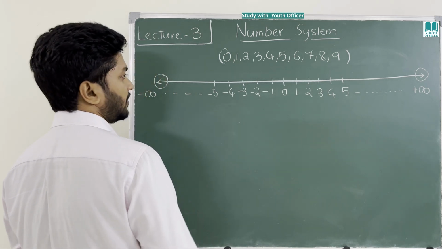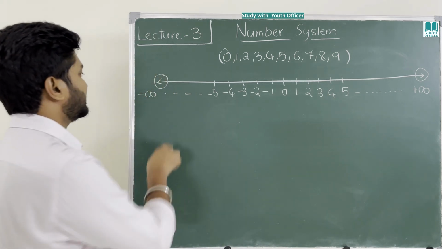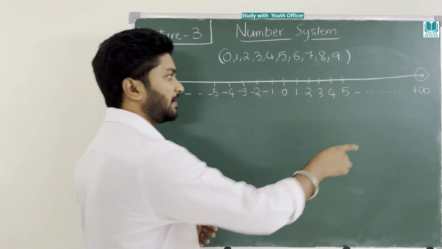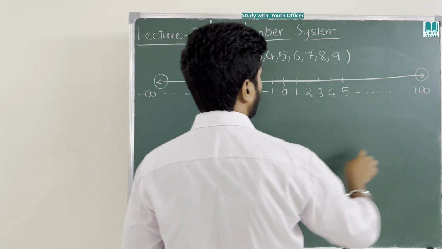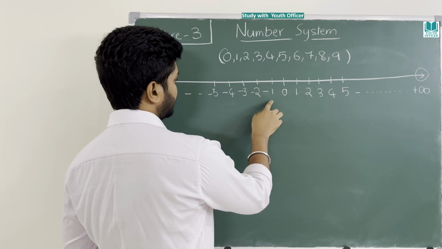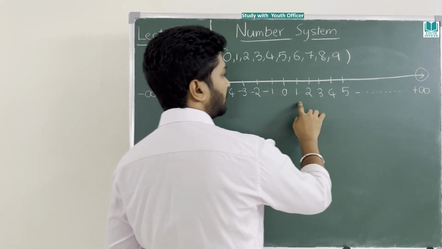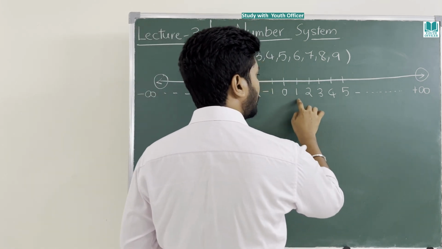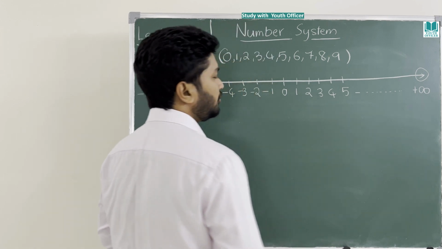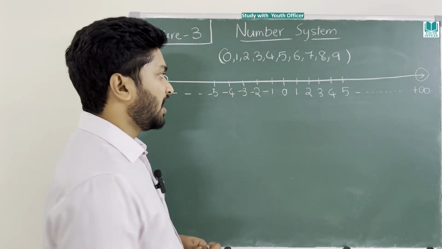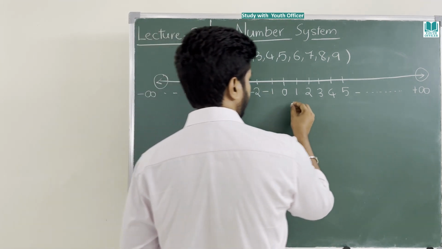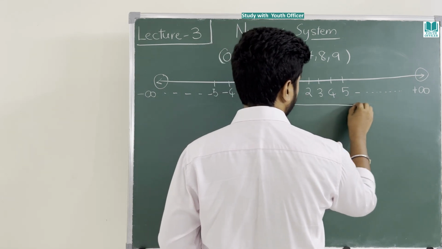Now, I have to explain to you the horizontal line, why it is called a line. And what is this minus infinity? What is this plus infinity? What is this zero? Why are these having a negative sign? Why are these not having a negative sign? And they don't have any sign at all. What do you mean by that?